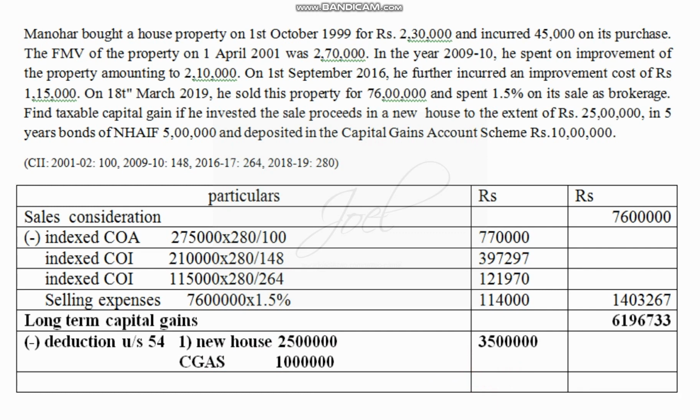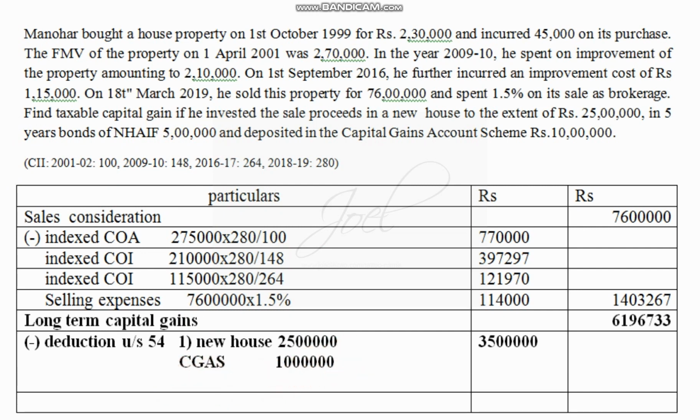35 lakhs. And there's one more deduction. He has invested some money in some other scheme, on specified bonds. See here, he invested in bonds rupees 5 lakh, and that also we are going to consider. So that is one more deduction we are supposed to consider here, the deduction under section 54EC. So it will be on specified bonds.